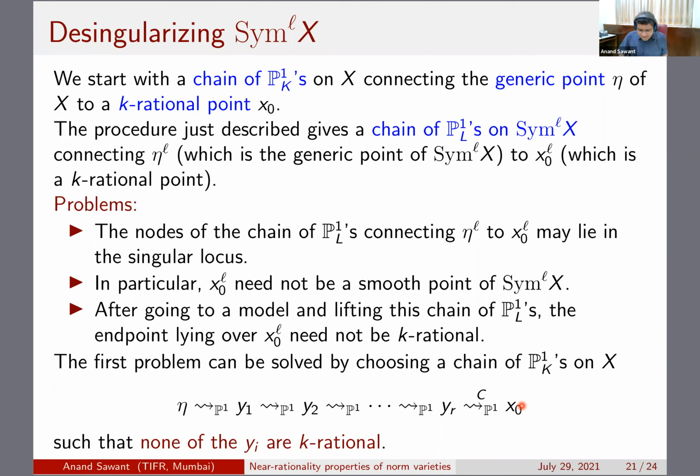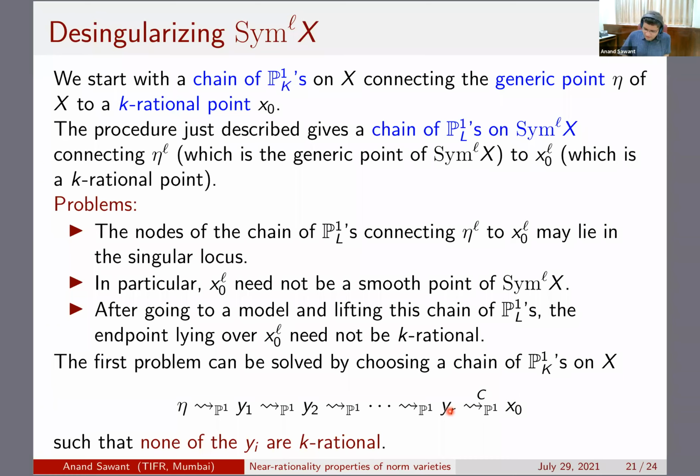Then in that case, all the points beforehand are positive dimensional. You know what I mean. So these are positive dimensional points of X. These are not K rational. And of course, our K is algebraically closed, so there are no finite field extensions of K appearing here. So that also helps the matter.